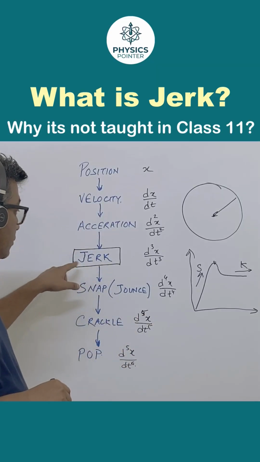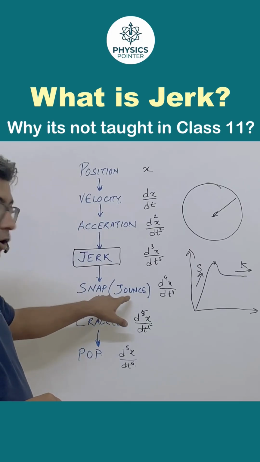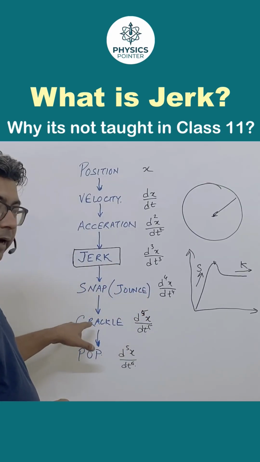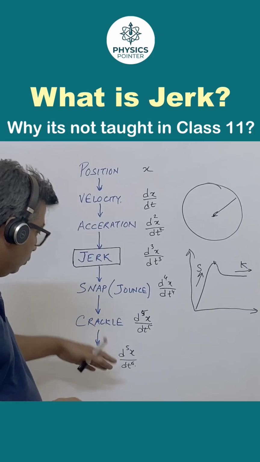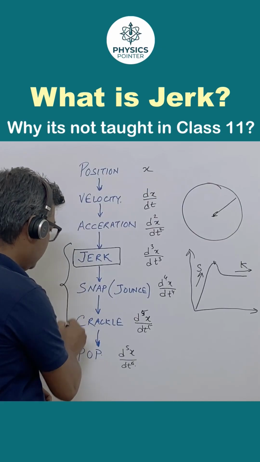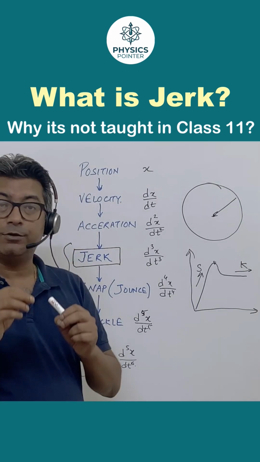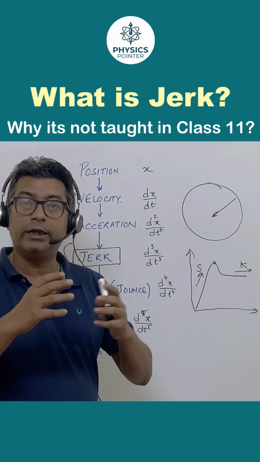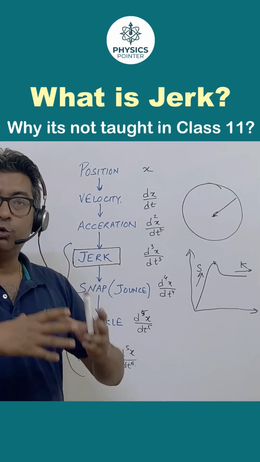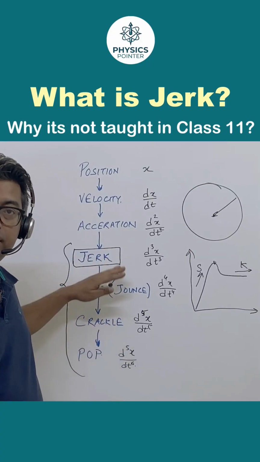If there is a change in jerk with time, then a snap happens, also called jounce. If there is a change in the snap value with time, then there is a crackle, and so on for pop. There are some more terms as well. All these terms, right from jerk to pop, are mostly used in robotics for smooth operation of, let's say, a robotic arm or a robot itself. So the movement of a robot has to be smoothed by considering all these factors.